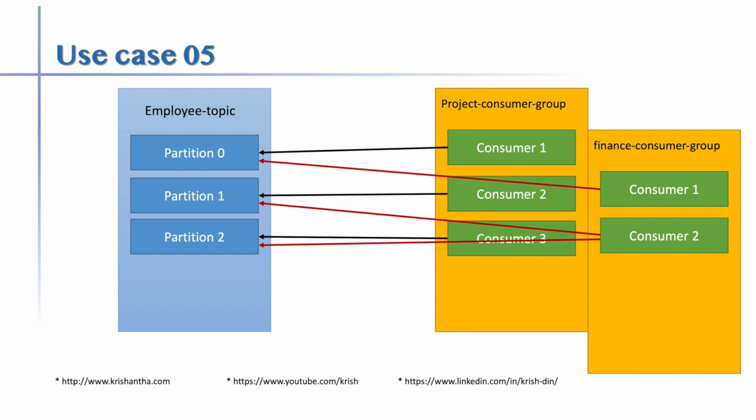Now how does a consumer know from where to take the messages, and so on and so forth? Kafka supports retention, which means it maintains something called the consumer offset.